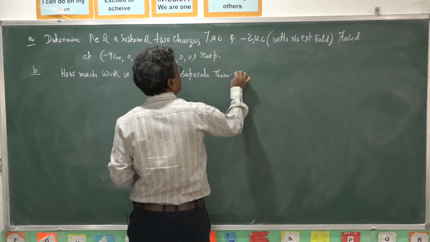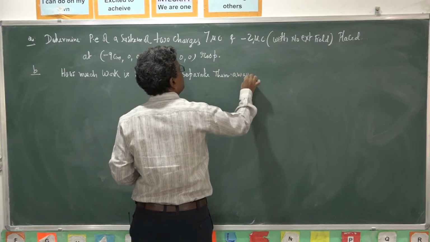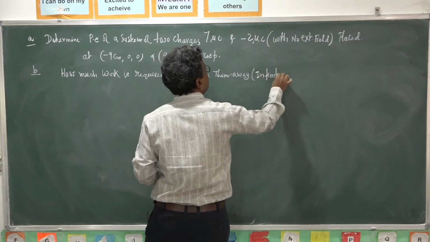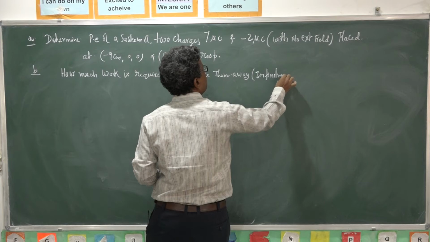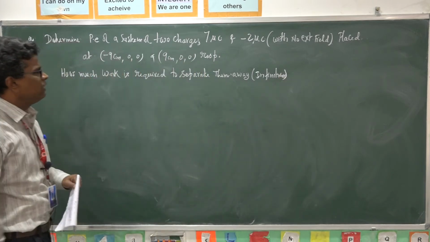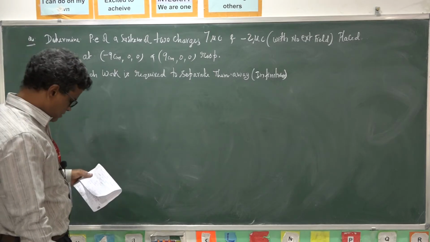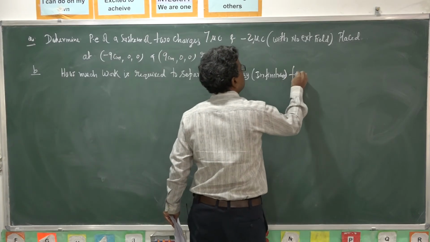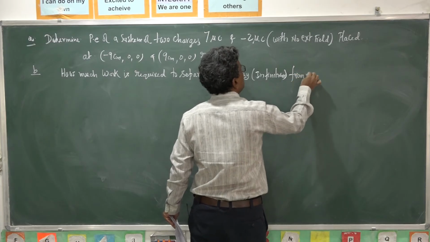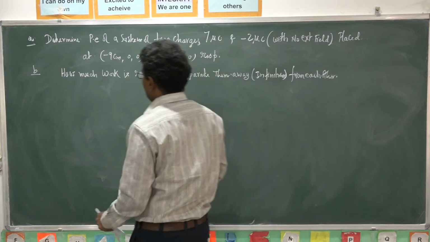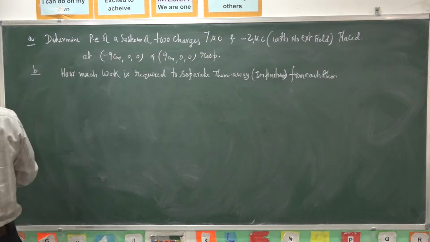Separate them away from each other. This is the second question. Third question: